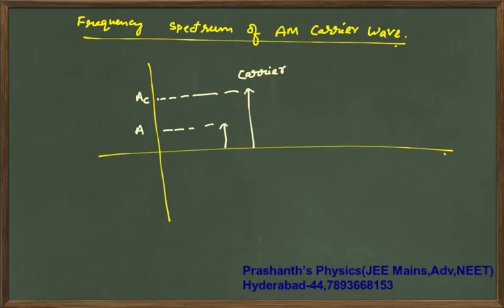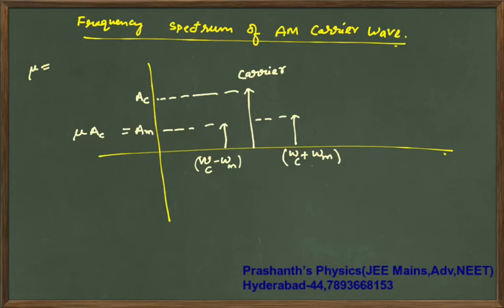This is your A_m, and minus A_m; the lower one will have omega_c minus omega_m, and this side you will have the same A_m but at omega_c plus omega_m. This is angular frequency, where A_m is